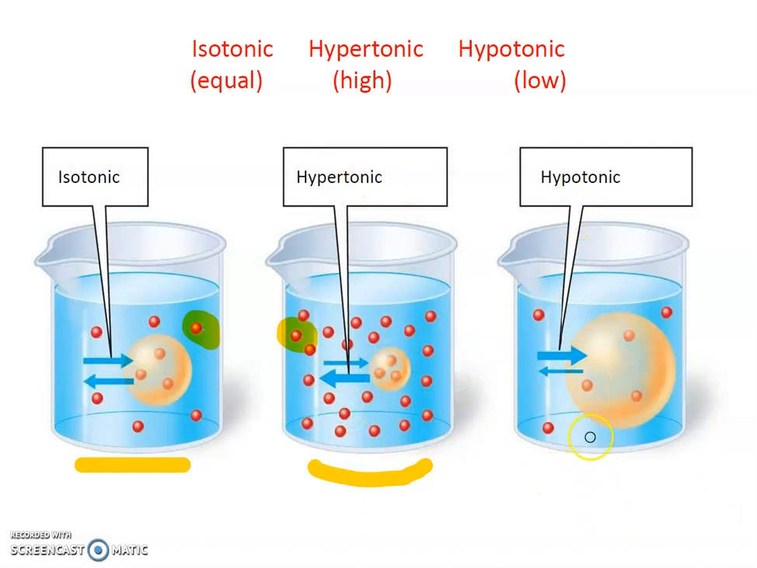And in the hypotonic solution, the concentration of solute particles is low, so this solution is called a hypotonic solution. In the hypotonic solution, what happens is the water enters into the cell. And in the hypertonic solution, the water molecules from the cell go out, exit from the cell. So these are the three types of solutions.